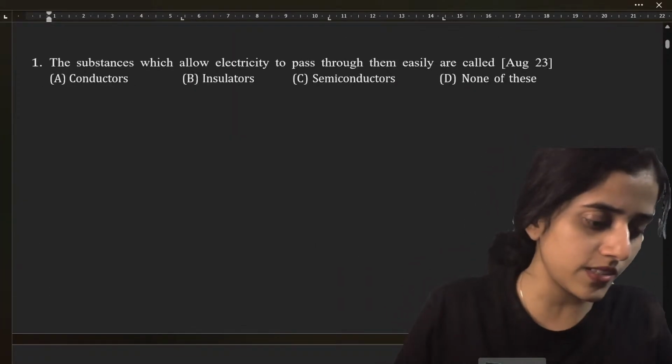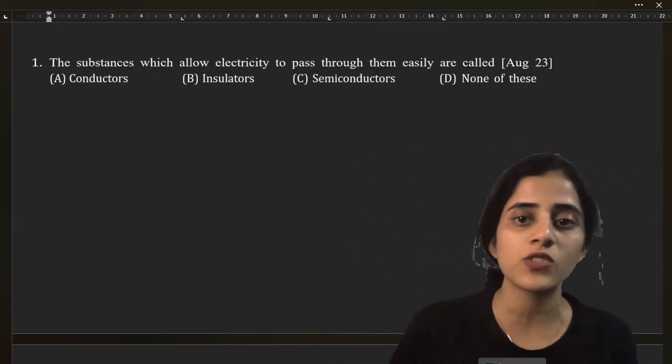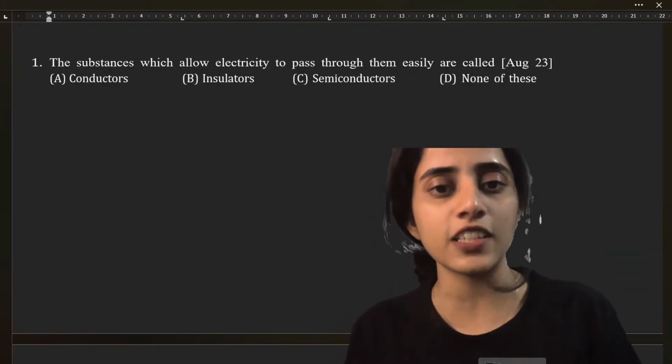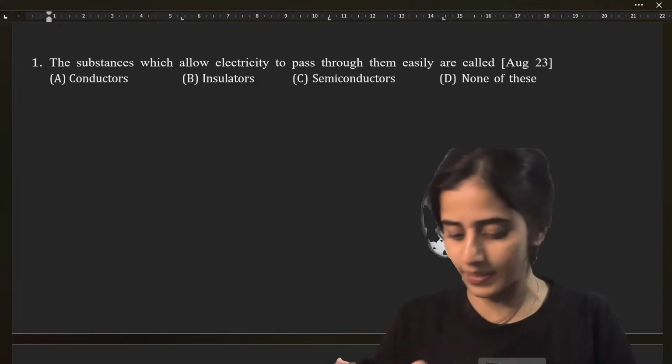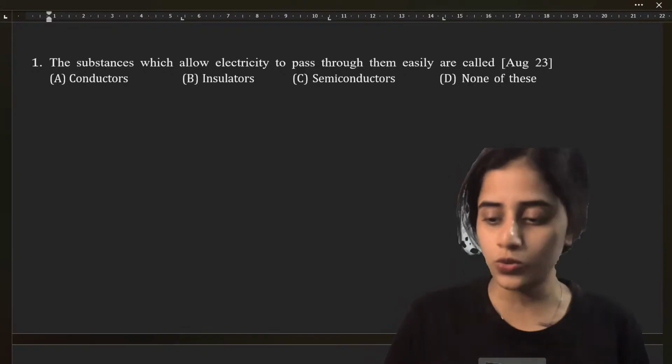Second question, students. Quickly, the substances which allow electricity to pass through them easily are called: is it conductors, insulators, semiconductors, or none of these? Which one? Quickly, let me know.